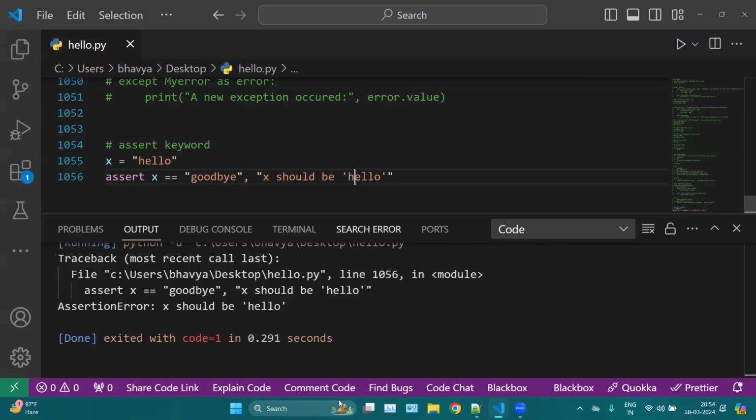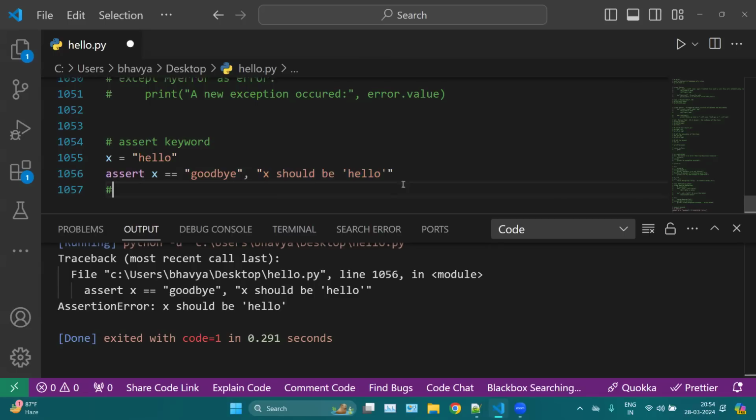Here you can use assert as a keyword, and then x, or the variable or condition you want to check. You can use any condition here. It is just an example. If your condition is true, then everything is okay, there's no error. But if your condition is false, then here you can mention whatever you want to print if your condition is false.